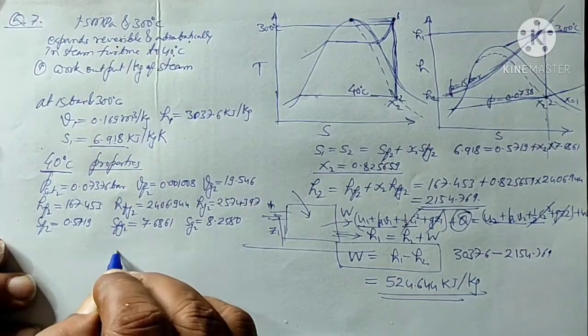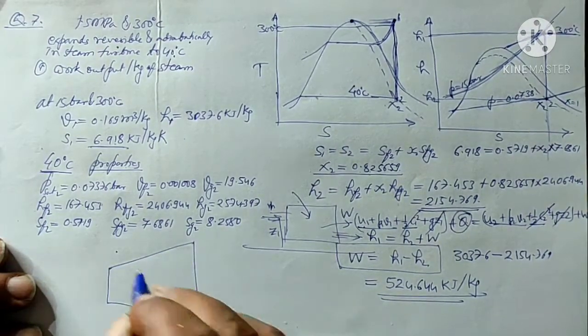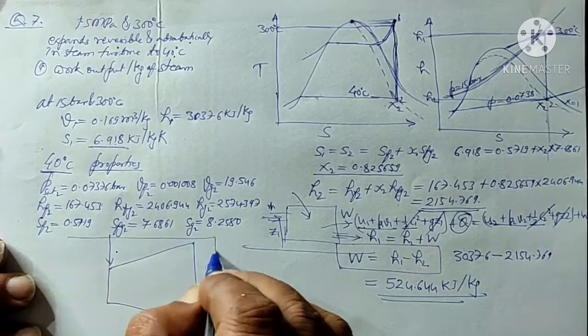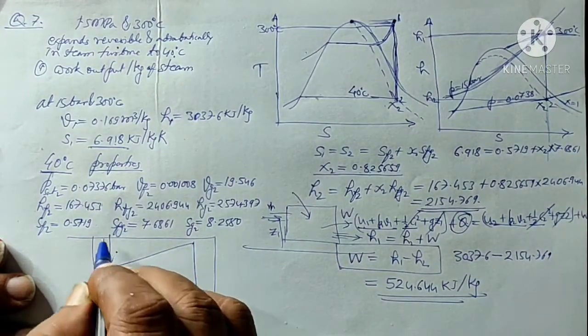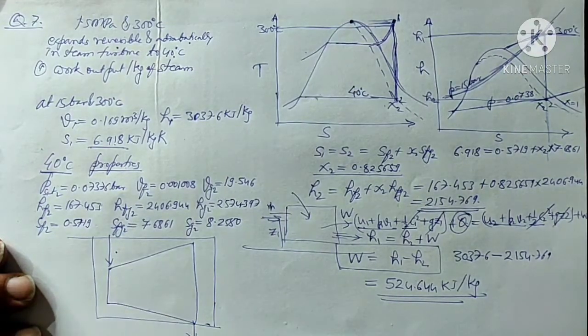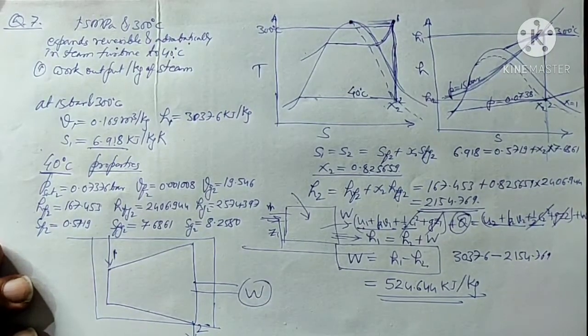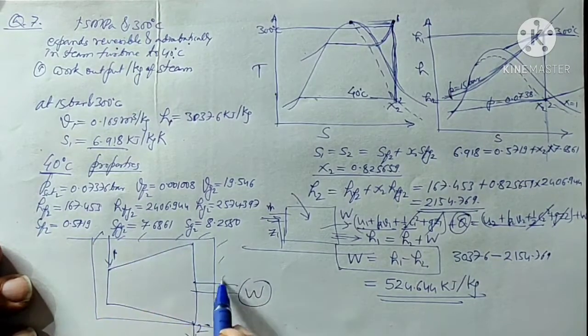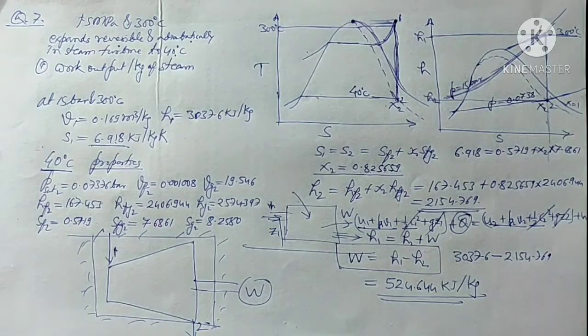If you see the block diagram, then the block diagram of the turbine will be like this. This is the control volume, and here some mass, 1 kg, is entering and 1 kg is going out. This is condition 1, this is condition 2, and here you are getting some work W, and the system is adiabatic. Only work transfer can take place. So this way we can find out the work done. Thank you.